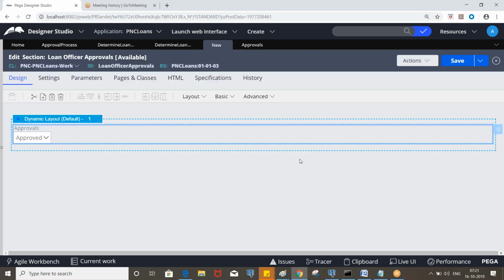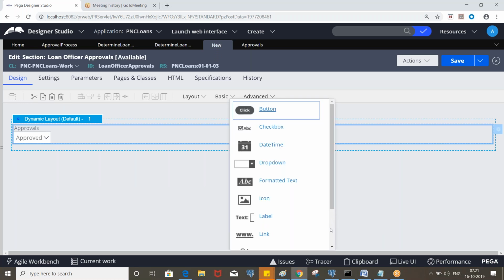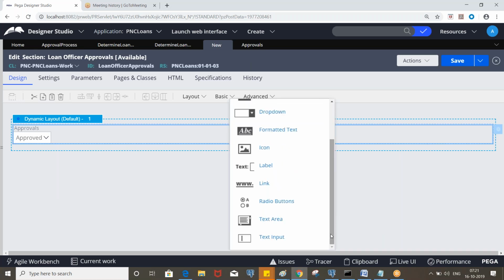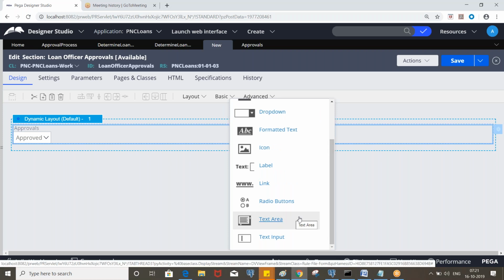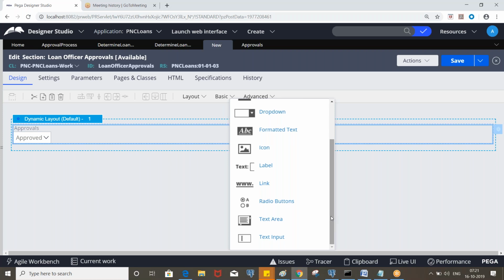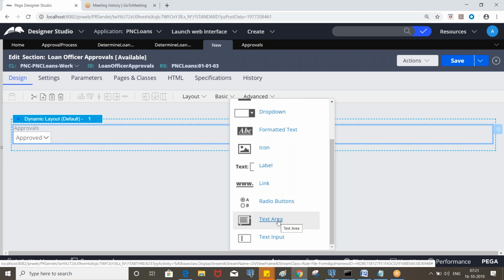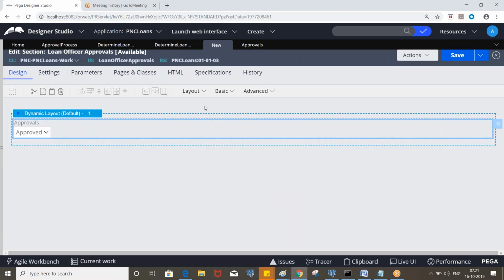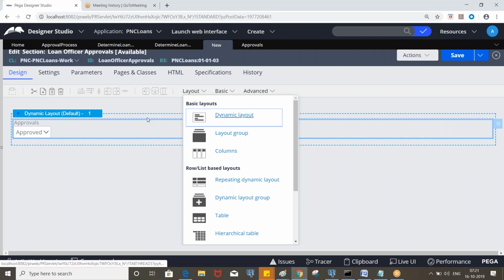Here we can use the control called text area, where the user can enter multiple lines of data. If it is a text input, you can enter limited text, but this will have more space to enter the data. Now add one more layout, or you can use the same.